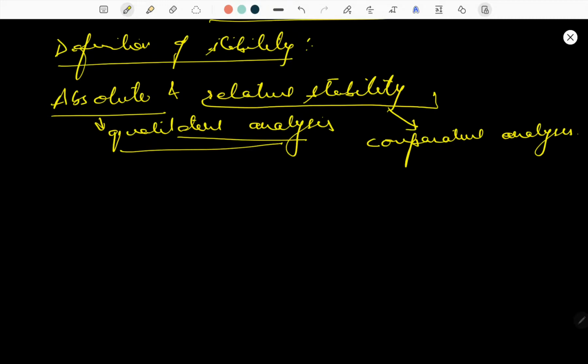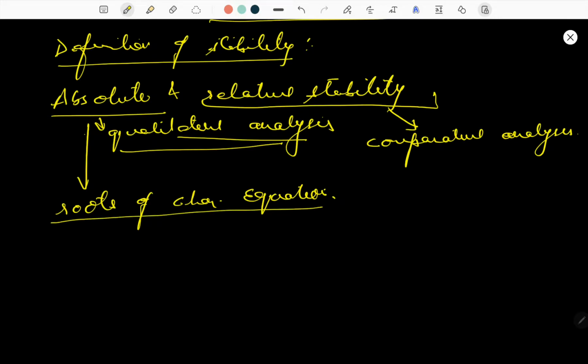The absolute stability can be determined from the location of the roots of the characteristic equation. From where can we determine it? From the roots of the characteristic equation. We can easily determine the absolute stability by determining the roots of the characteristic equation in the S-plane.